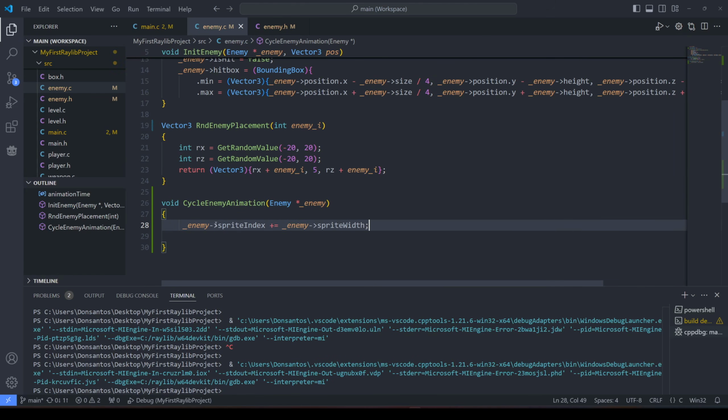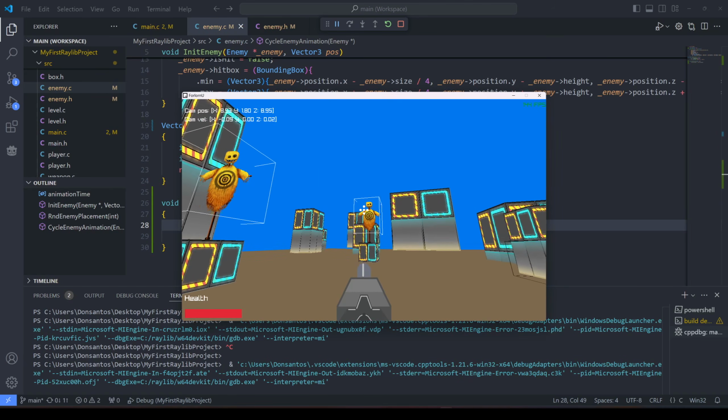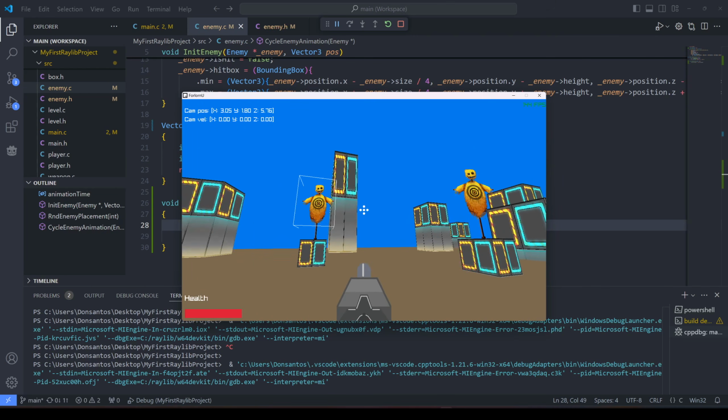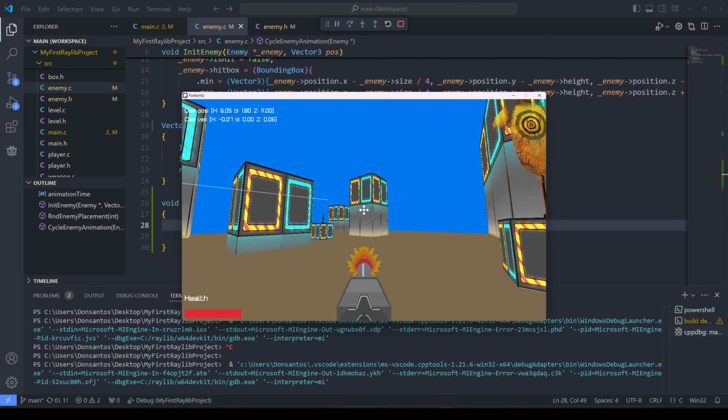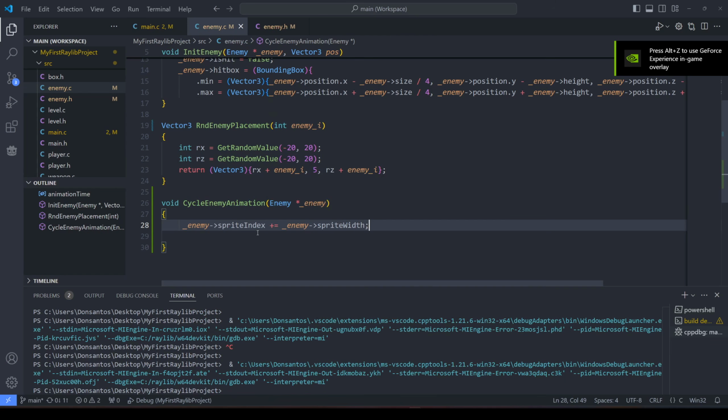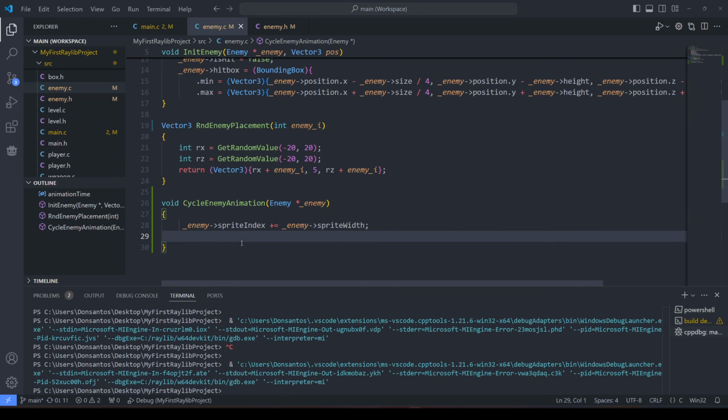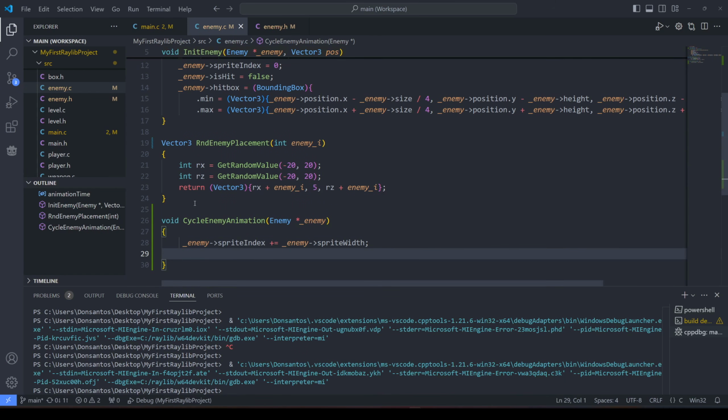If this works, every frame it should switch its sprite after I've hit it. So this should look crazy. It should just be flashing basically. Yeah, exactly. And it's happening for every enemy that gets hit. So the logic is sound, but I need this to happen not all the time.